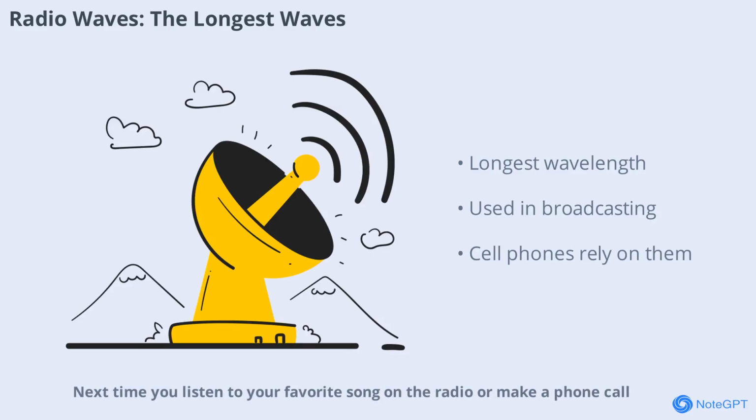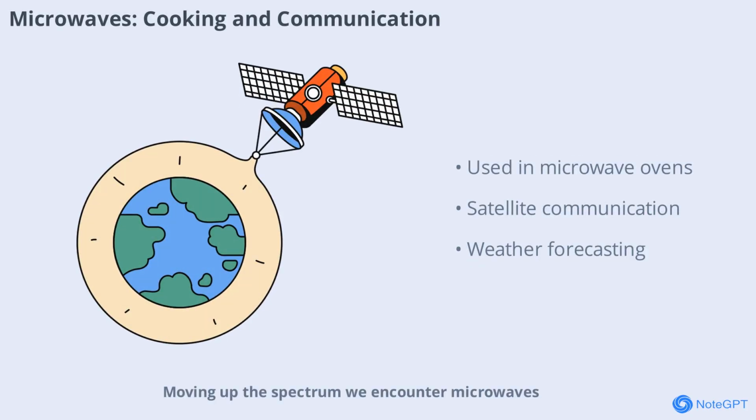Next time you listen to your favorite song on the radio or make a phone call, remember it's radio waves making it all possible. Moving up the spectrum, we encounter microwaves. These waves are shorter than radio waves but still quite long. You probably know microwaves from your kitchen. They heat food quickly by causing water molecules to vibrate.